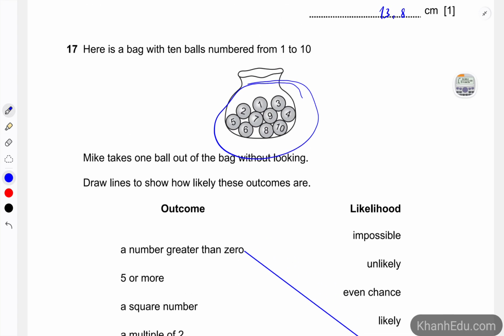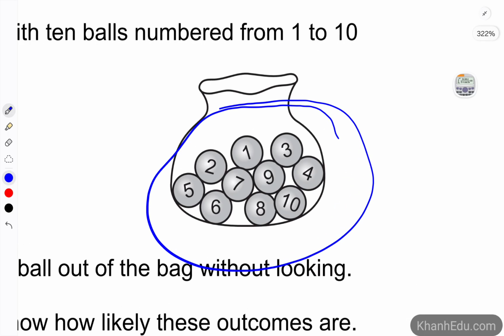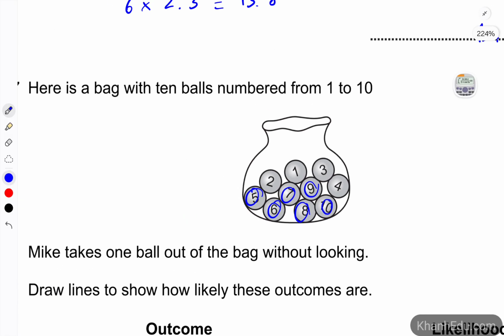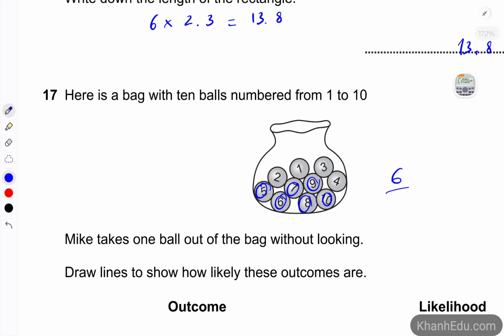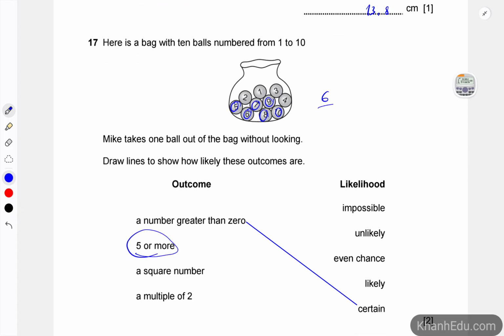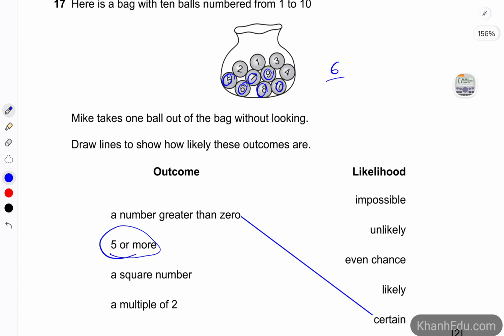5 or more. Let's see how many numbers are equal to or greater than 5. So we have 5, 6, 7, 8, 9, 10. Let's see how many. 6, right? 6 out of 10 satisfies the second condition. So it is likely, because 6 out of 10 is greater than 50%.